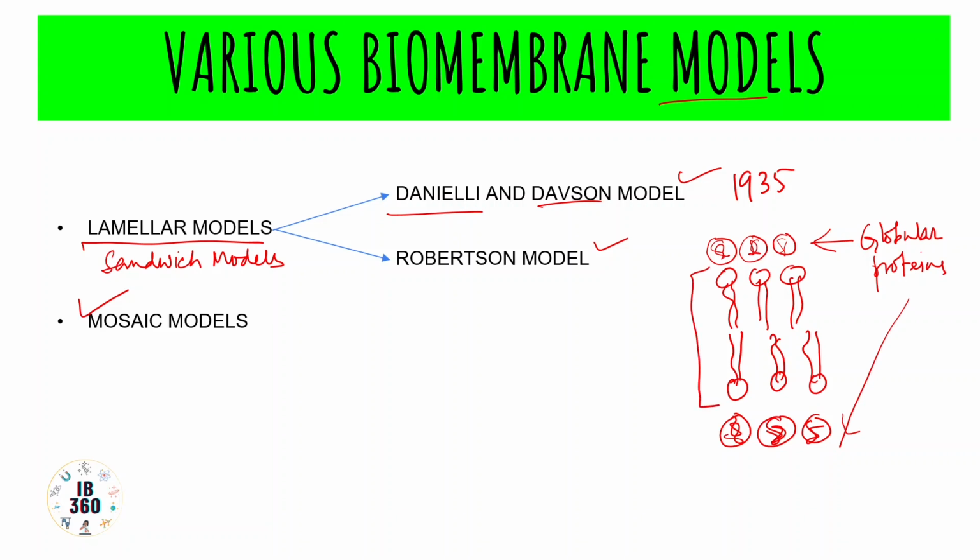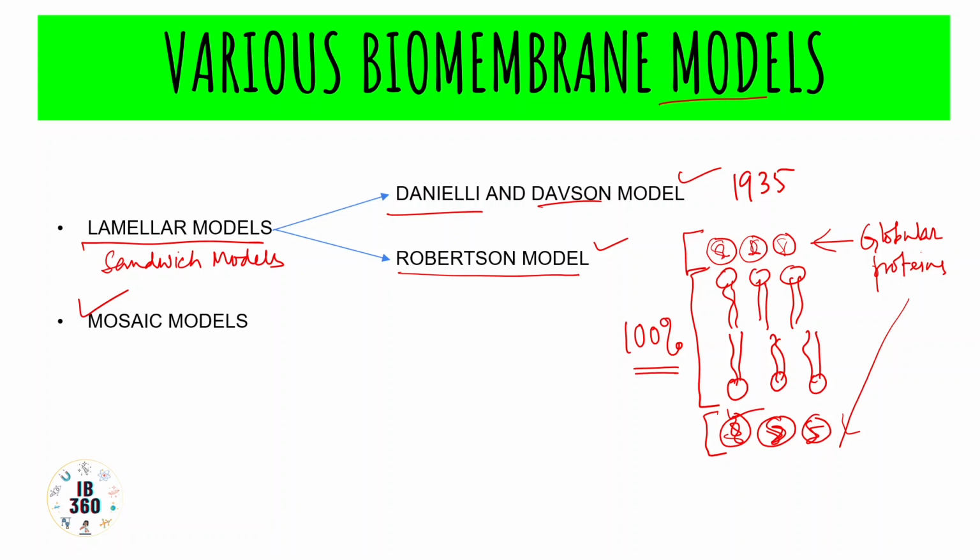Another interesting thing is they said that it is almost like a sandwich. This is 100% globular protein, this is 100% lipid bilayer, and this is again 100% globular protein. This was the thing which the Danielli-Davson model propounded. Similar thing was propounded by the Robertson model, but what he said was slightly different in terms of the nature of this protein. They said that these extended proteins are actually beta protein molecules, so not much difference as such when we look over the general idea.